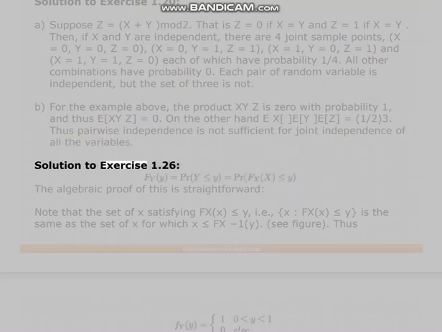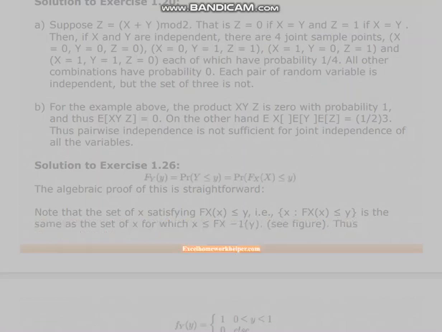Solution to exercise 1.26. The algebraic proof of this is straightforward. Note that the set of x satisfying F_X(x) less than or equal to y is the same as the set of x for which x is less than or equal to F_X^-1(y). See figure. Thus,